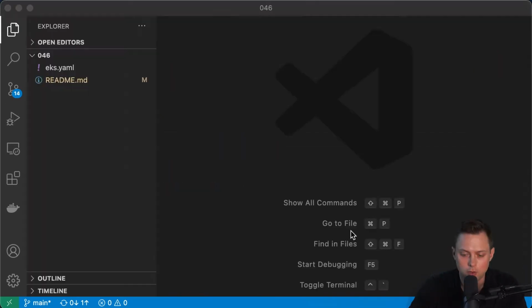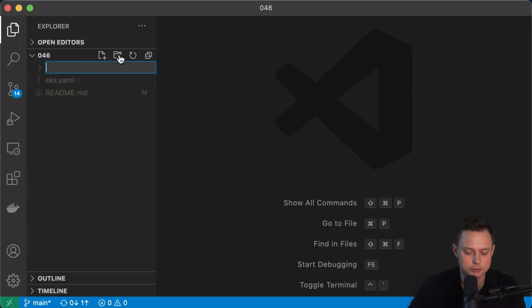Let's get started. All right, the first step is to create the folder. Let's go ahead and create the folder app, where we're gonna place all the source code for that application, including the Dockerfile. All right, the next step is to initialize the Node.js application. And to do that, we can run npm init.